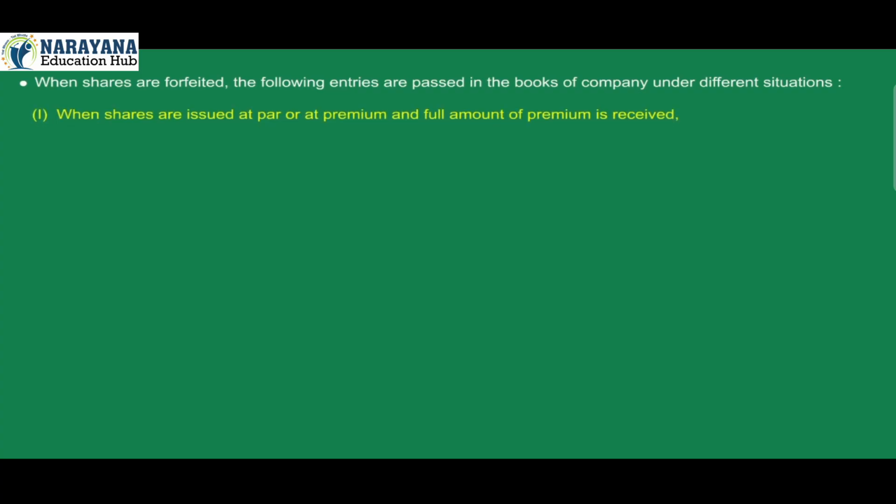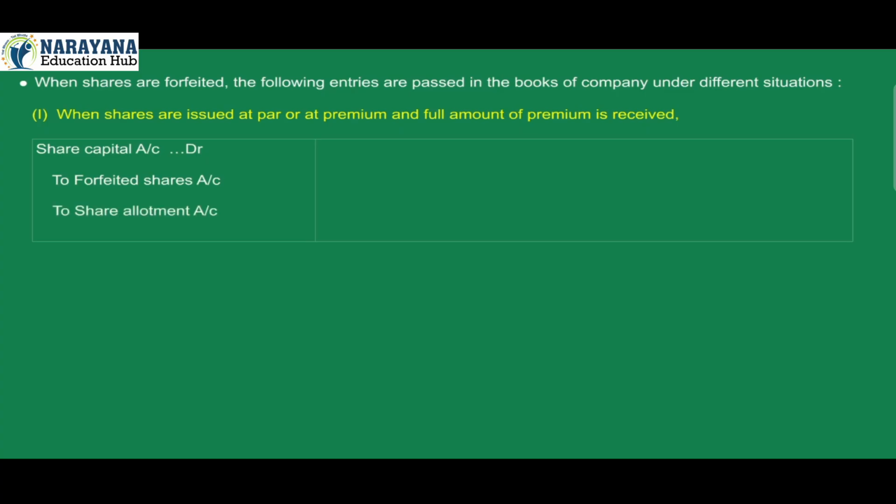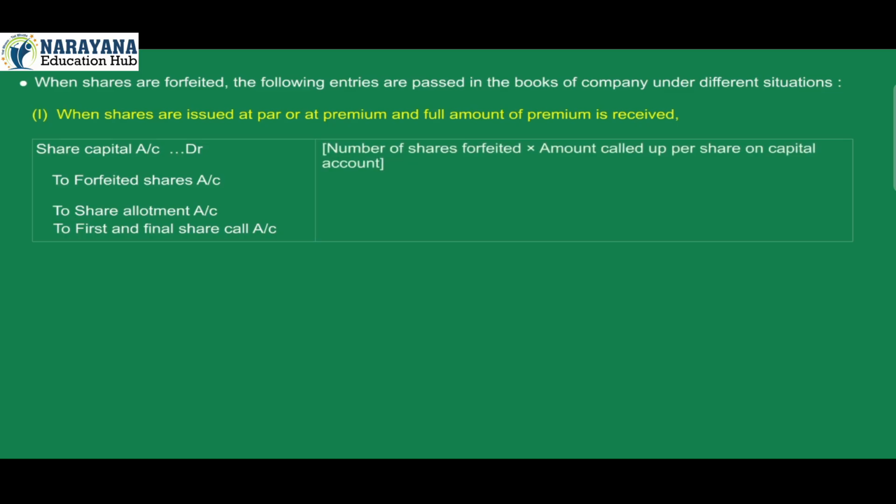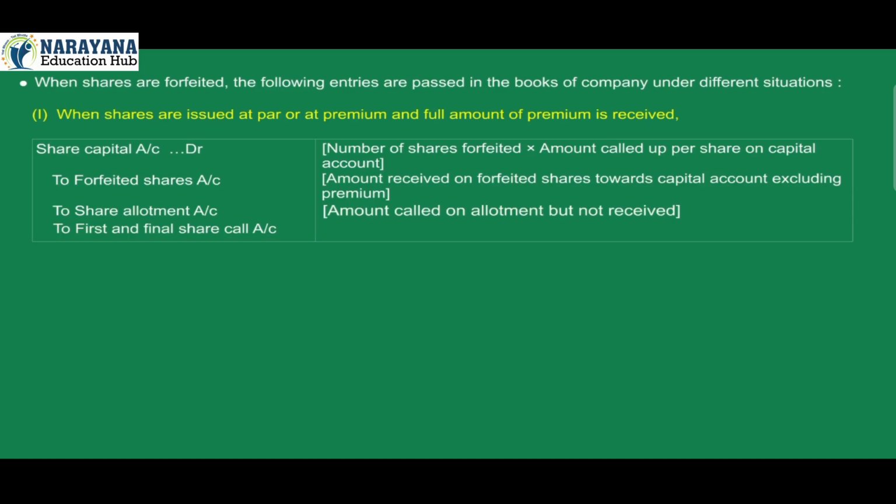When shares are issued at par or at premium and the full amount of premium is received: share capital account debit, to forfeited share account credit, to share allotment account credit, to first and final share call account credit. Number of shares forfeited into amount called up per share on capital account. Amount received on forfeited shares towards capital account excluding premium. Amount called on allotment but not received. Amount called on call but not received.